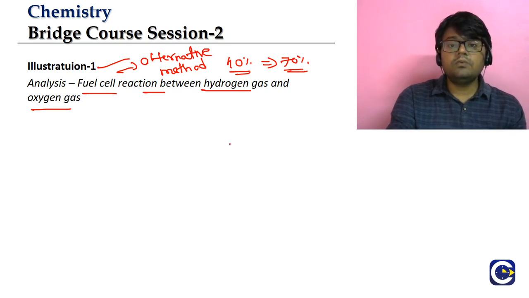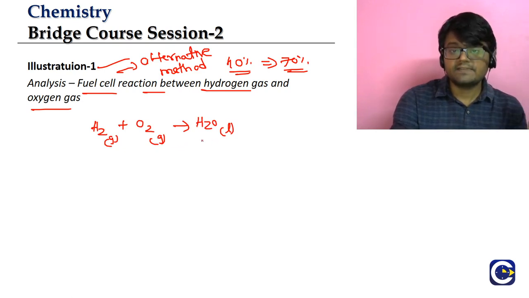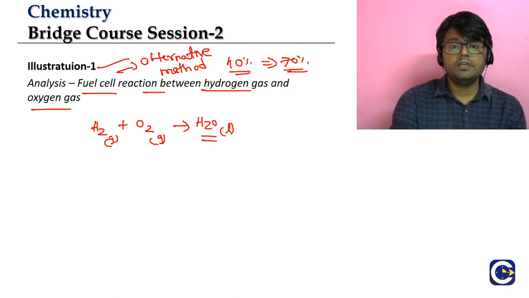Now we will look at how we can analyze the fuel cell reaction between hydrogen gas and oxygen gas. What happens inside a fuel cell is that hydrogen gas combines with oxygen gas to produce water, in the liquid state. This method is used in spacecraft because the fuel cell reaction gives energy, and it also gives drinking water. The water that comes from the fuel cell reaction is pure water.